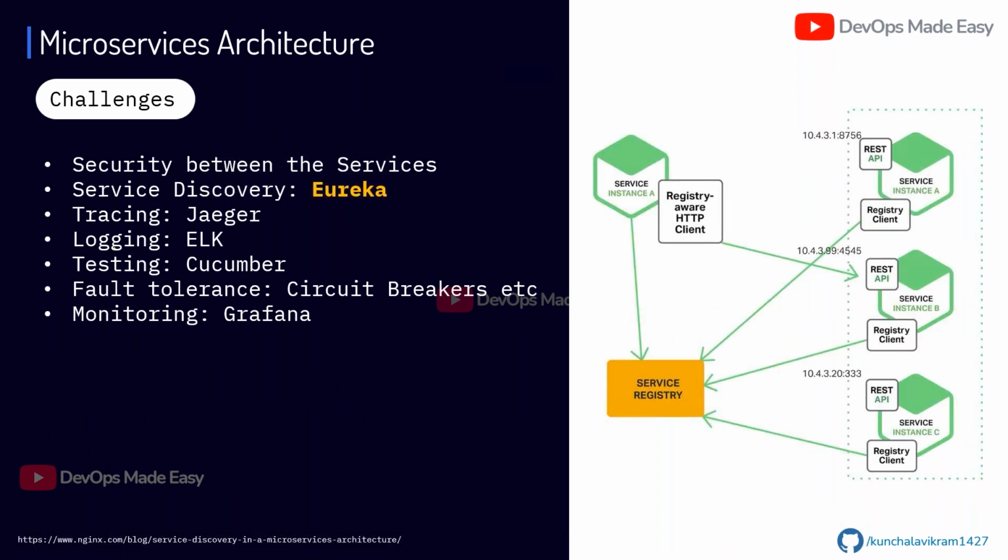Okay, so some of the challenges, as I said, we can also handle without Istio. So the first thing is Eureka. You might have heard about Eureka service discovery. What Eureka will generally do is maintain a service registry where any service has to come and register.